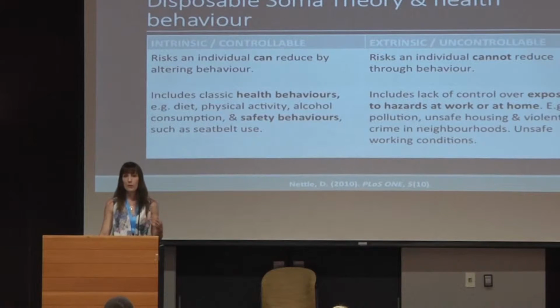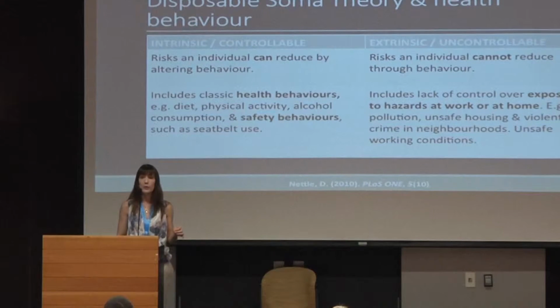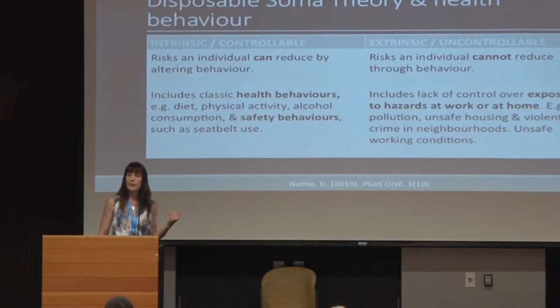Now, you may be wondering, what does this have to do with socioeconomic status and health behaviour? Also, I should point out that I think this distinction is really useful and needs to be made more often, because to say that your mortality risk affects your health behaviour is quite circular. But to make this distinction takes out the circularity, because you're saying it is only the mortality risk that you can do nothing about that should affect your health behaviour.